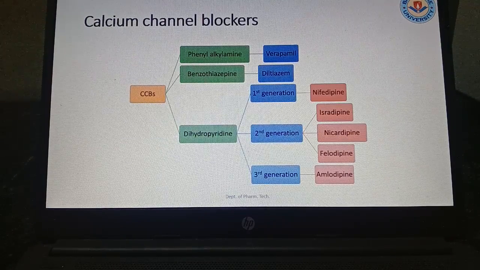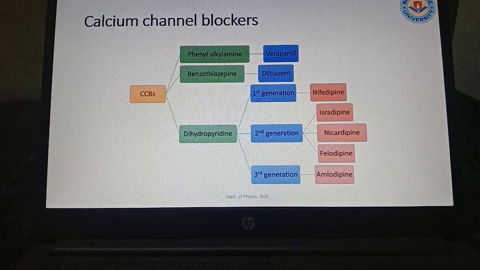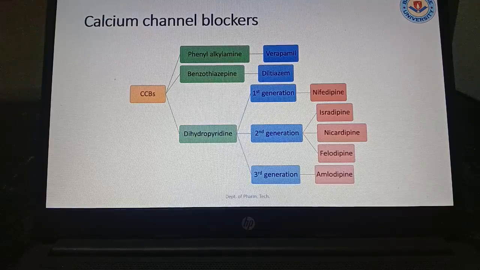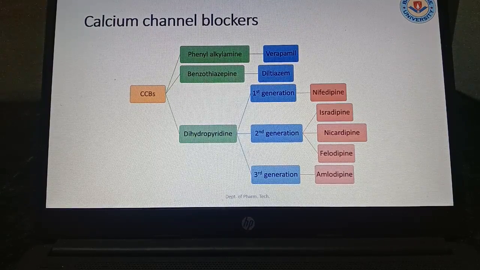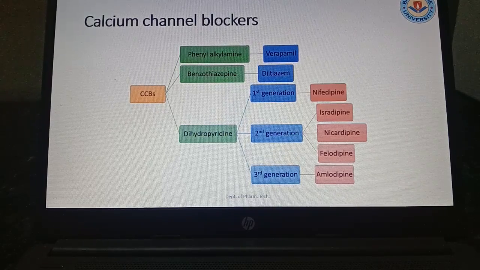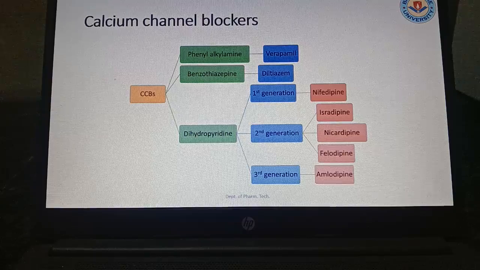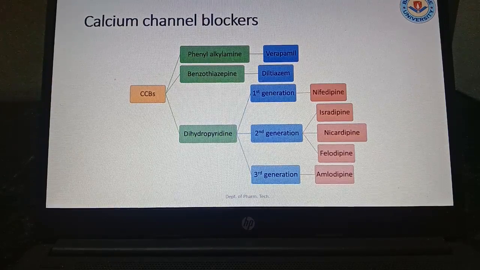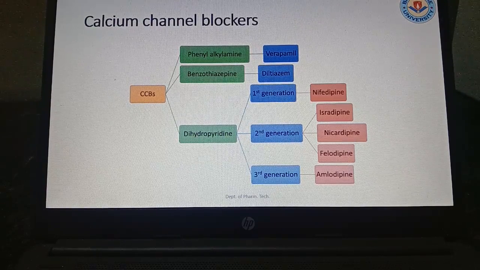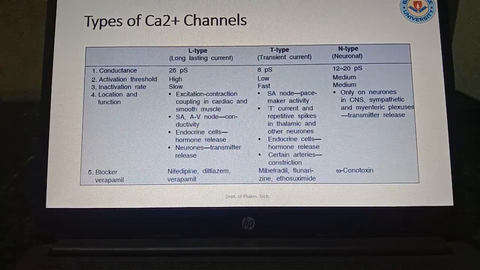Coming to the calcium channel blockers, that is CCB, the classification is phenylalkylamine, benzothiazepine and dihydropyridine. For the phenylalkylamine, verapamil is the structure known; benzothiazepine, diltiazem; and dihydropyridine has first, second and third generation drugs. First generation nifedipine was used in the previous cases, but due to some toxicity, second generation isradipine, nicardipine and felodipine are used. There were some problems with nicardipine also. Next, coming to amlodipine, this is also having some problems like swelling of the legs. These are the different types of calcium channel blockers.